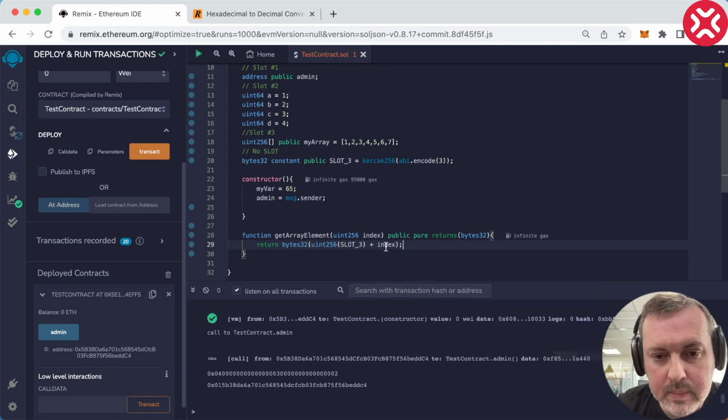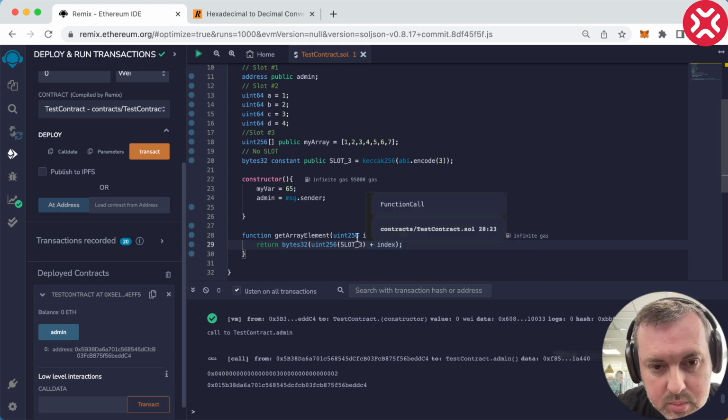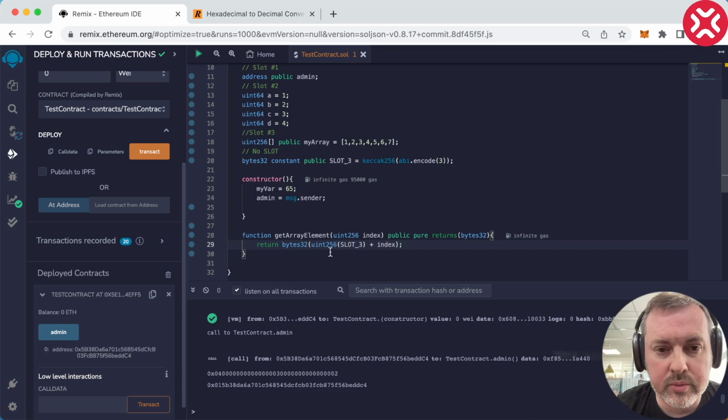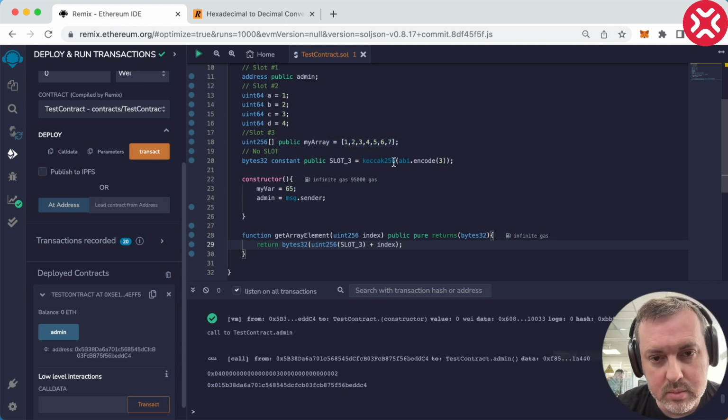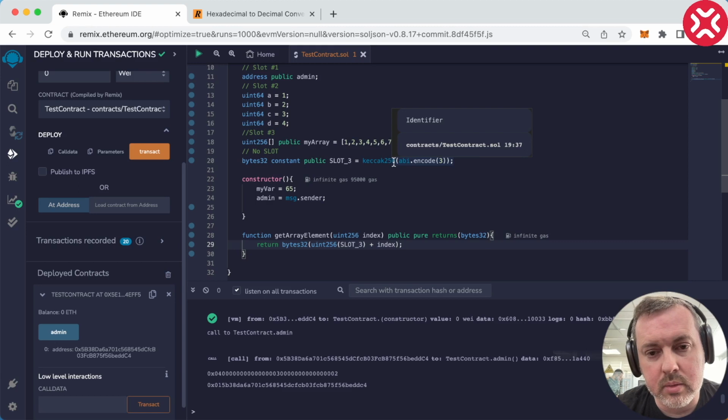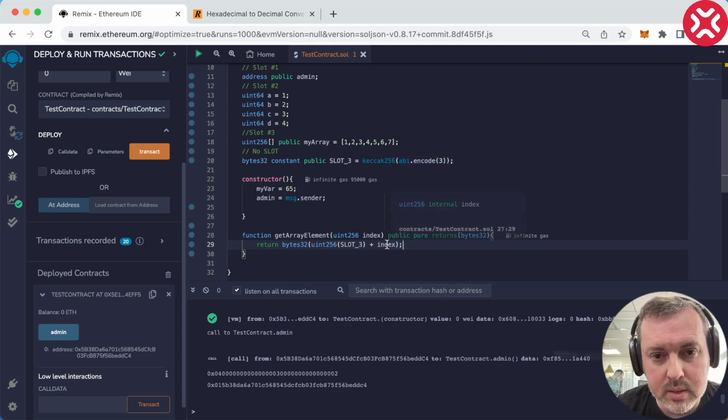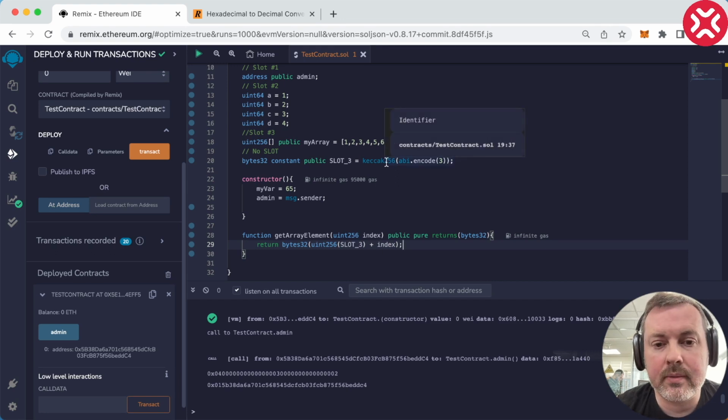So this index will be responsible for accessing elements, and the first part will be responsible for accessing the entire array. So what happens is this slot number 3 holds the link to where this array is stored, and this is how it is calculated where the array starts being stored, and then we just add an index to this value and we can access each individual element here.